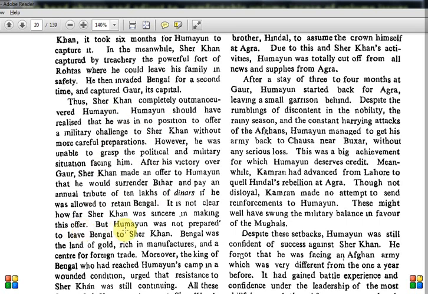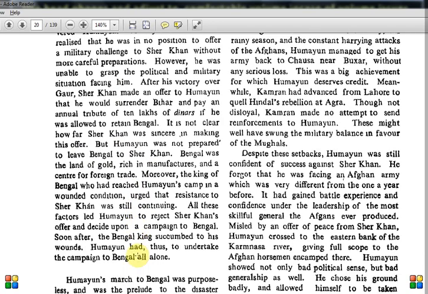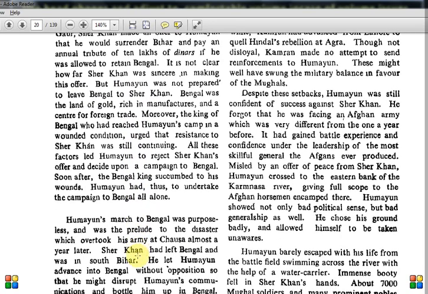And Humayun was not prepared to leave Bengal. Bengal is not like any other fort, like Chunar, which we discussed. That fort and others he left, saying you can take them and we will pay tribute. But Humayun was not ready to give up Bengal, because of the foreign trade, gold, riches, and manufactures. You will know later that in British times also Bengal is a very important place. That is why Humayun was not ready to give that to them.